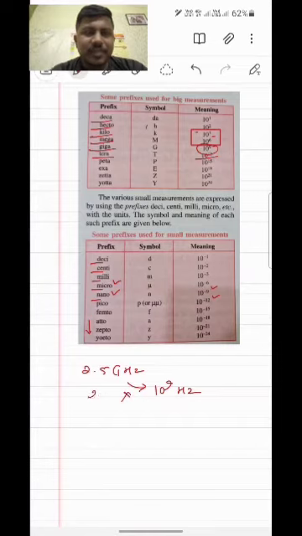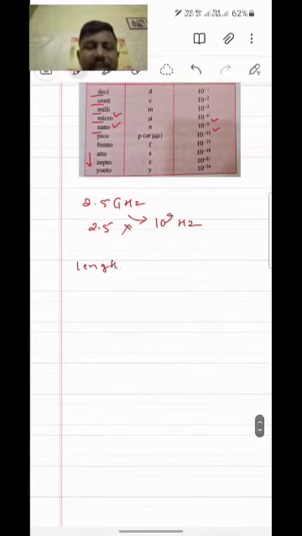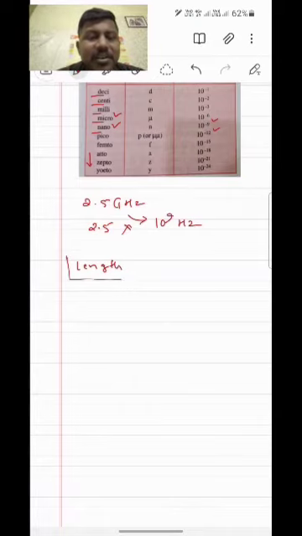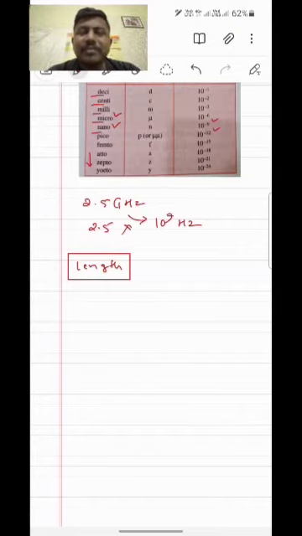SI unit of length. Okay, the definition is given, but I'm just going to explain what it is. The meter was originally defined in 1889 as the distance between two marks drawn on a platinum-iridium rod, an alloy of 90% platinum and 10% iridium, kept at 0 degree centigrade in the International Bureau of Weights and Measures at Sèvres near Paris. Why have they used that alloy?